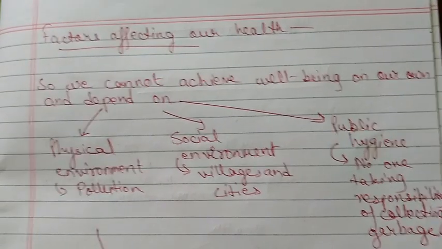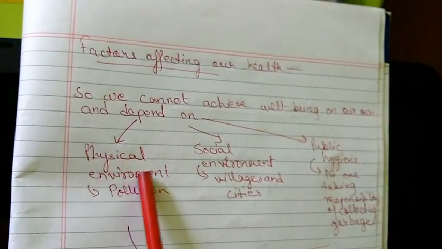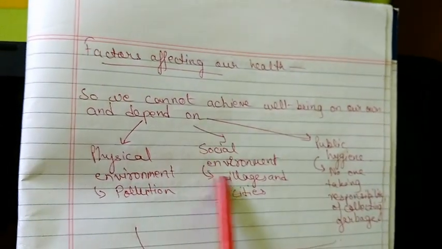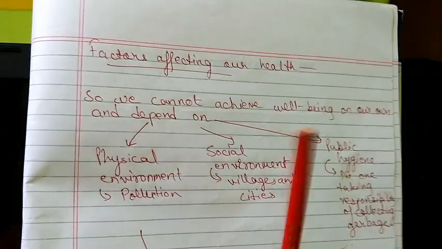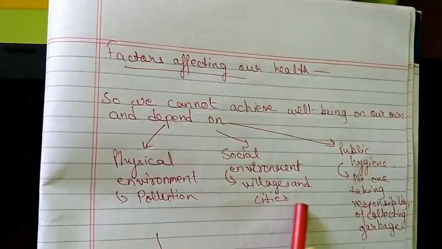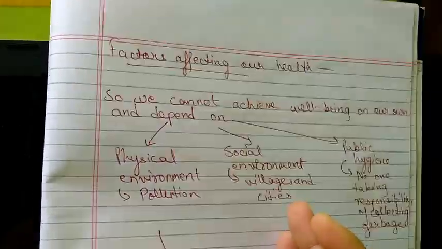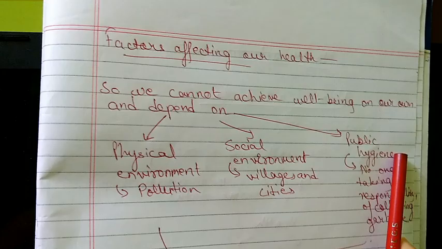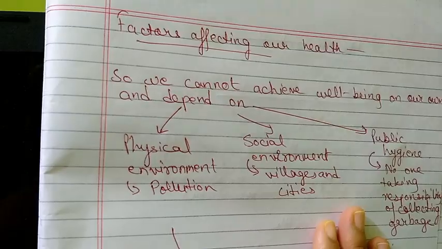Now, one cannot achieve well-being on their own, so it depends on various factors. These are the physical environment, such as pollution. We know that pollution affects our health badly. And the social environment, such as villages and cities. It is the place where we stay. So the kind of health we will have is also dependent on the place we stay. Obviously, in villages, there are cases where people don't have good quality of water, or they don't have good hygiene manners. But in cities, people always follow good hygiene and they have good water supply.